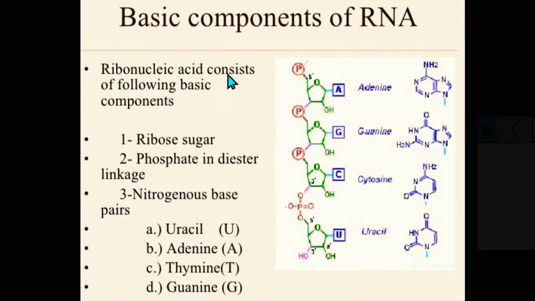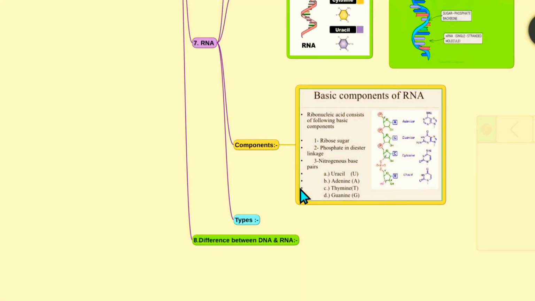The ribonucleic acid consists of the following basic components. The first one is ribose sugar. Second one is phosphate in diester linkage. Third one is nitrogenous bases. There are 4 nitrogenous bases: uracil, represented by U, adenine, represented by A, guanine, G, and cytosine, C. And this is the phosphate diester linkage. And these are the nitrogen bases. This is the ribose sugar. Go to the next.